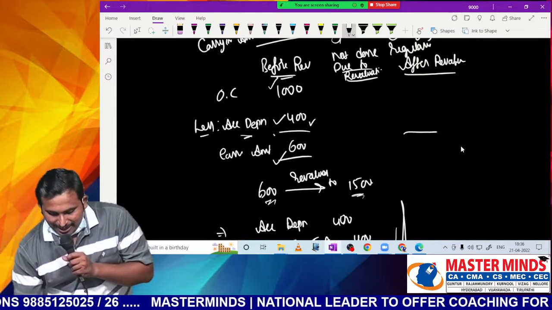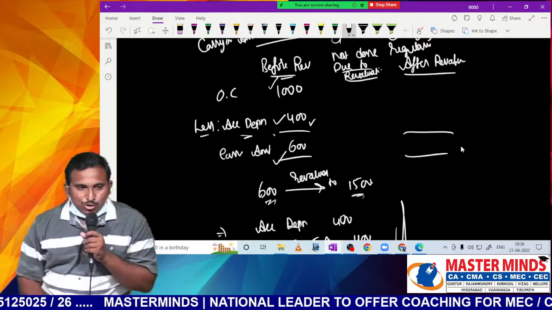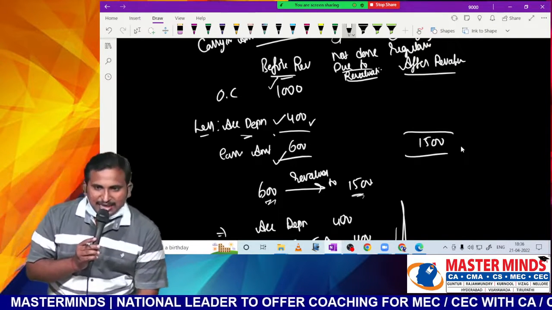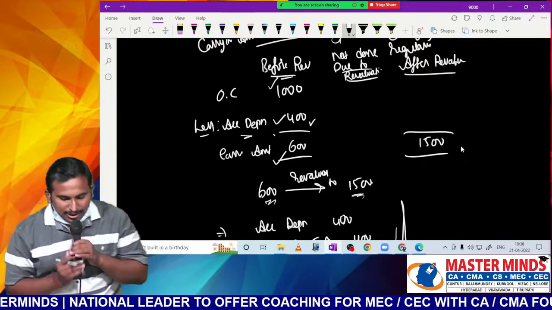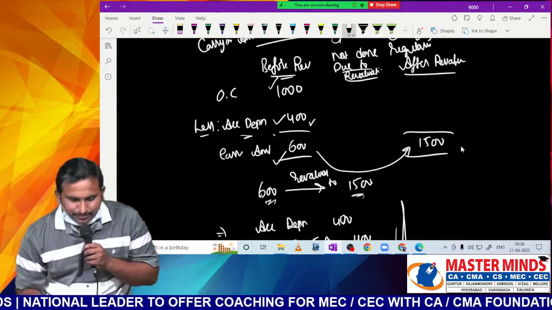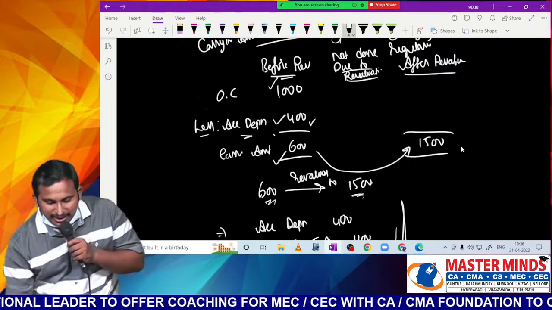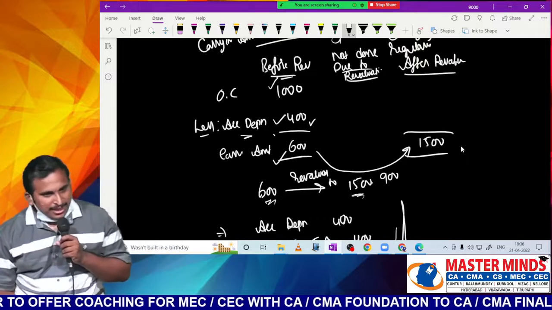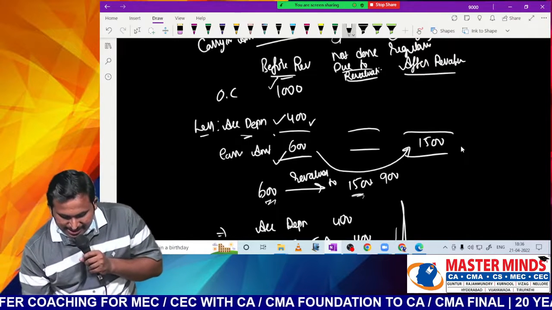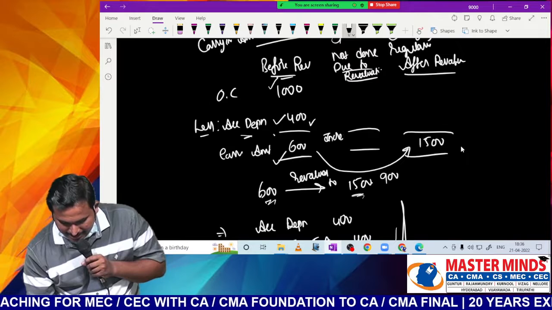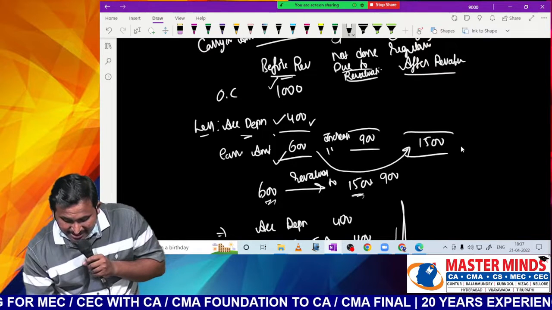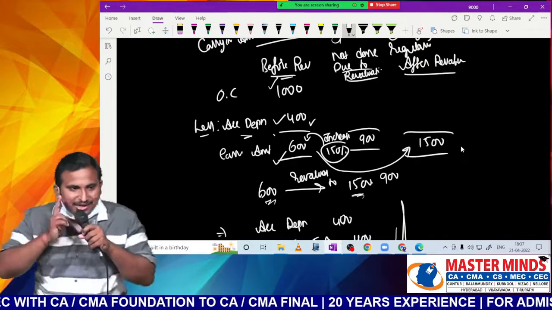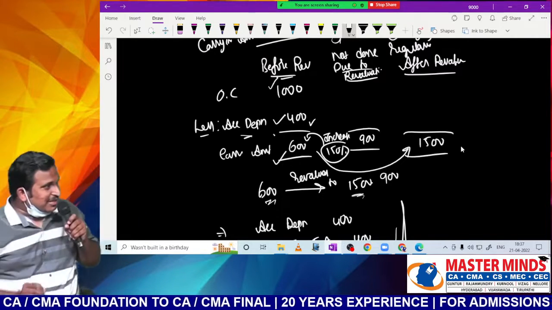Now we know one thing. After revaluation, carrying amount should be how much? 1500. Accepted or not? Can you tell me how much increase was there? Increase is 900. What percentage is the increase? Percentage is 150%. Accepted? It is 150% of 600. On 600, how much percent increase was there? 150.